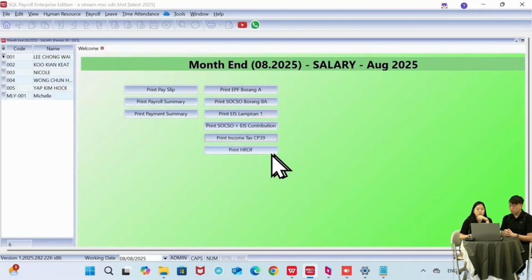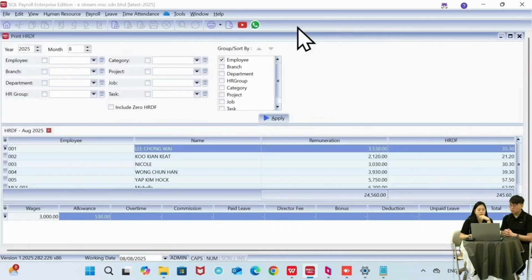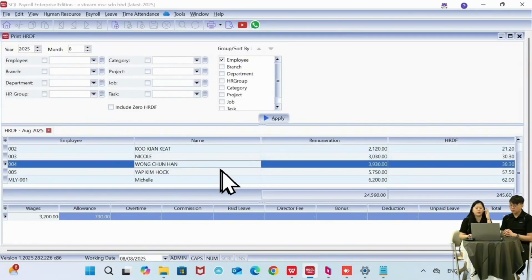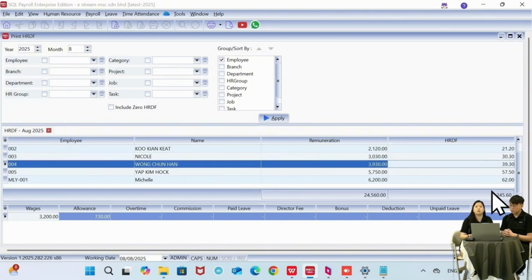And then the last one we have is the HRDF. So same thing. You can just preview whichever employee they have. Salary, the system will calculate the total HRDF payable. So in this case, it's 245 ringgit and 60 cents. So how they get this is the total remuneration, 24,000 times 1% is the 245.